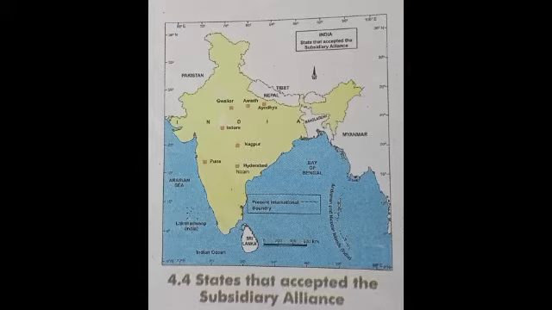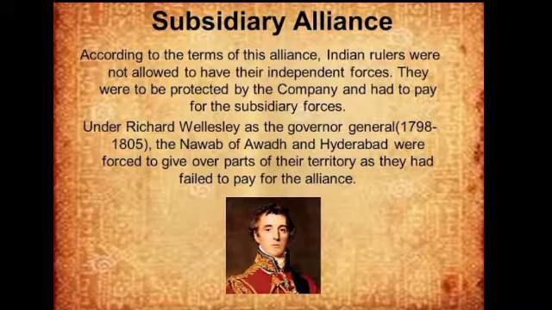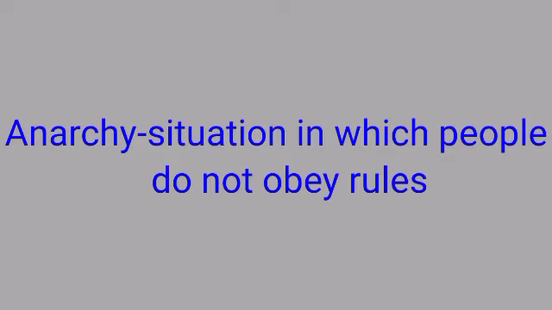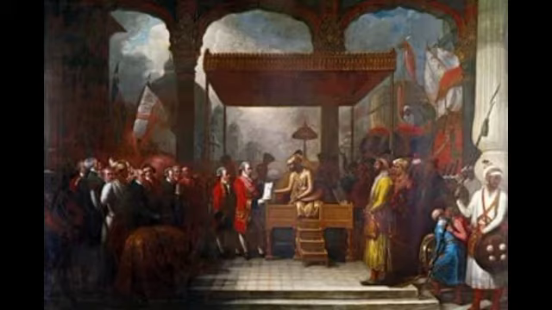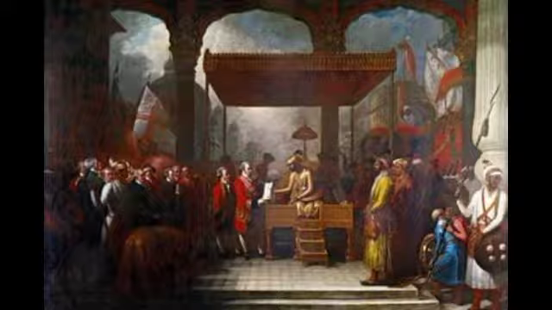The rulers of these kingdoms became irresponsible and the administration of these states began to deteriorate. In many of these princely states, anarchy was started. Anarchy means a situation in which people do not obey rules and laws. Then the Britishers started interfering in the state affairs of these princely states. They got an excuse that they interfered to put an end to this anarchy in these states.